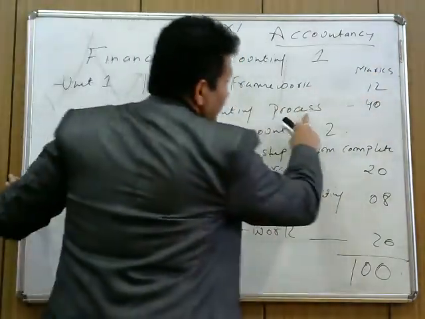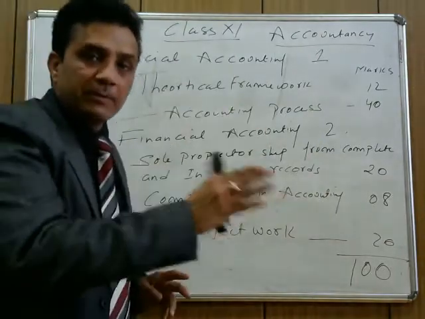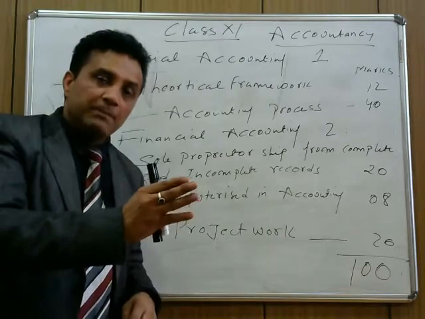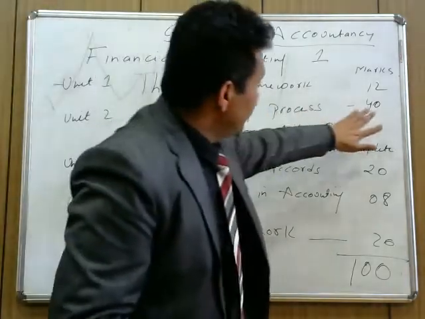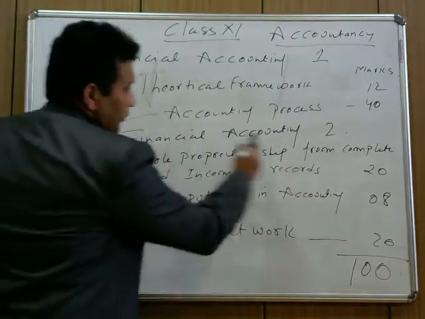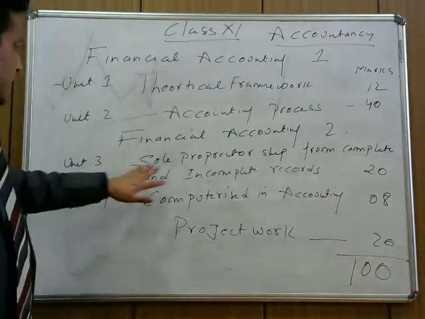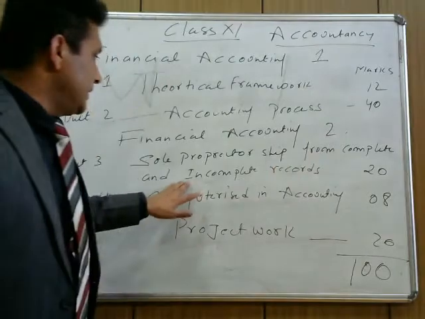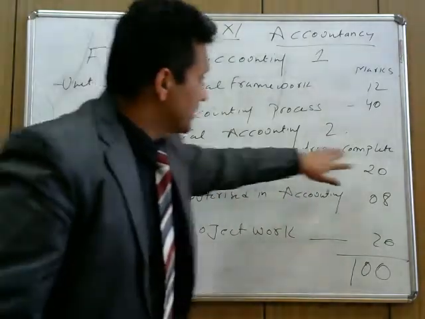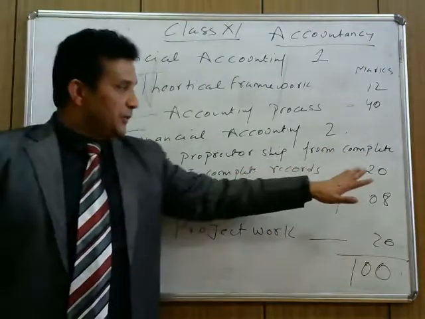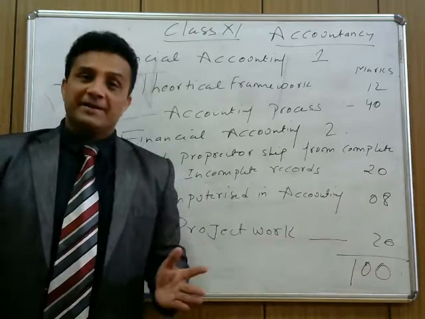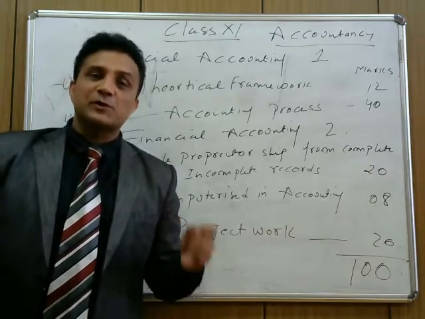Unit 2 is the accounting process. What are the different accounting processes? What are the different components which you require while doing a business? How we make different accountings. It's 40 marks. And the next is financial accounting 2, which contains sole proprietorship from complete and incomplete records. The financial statement of sole proprietorship from complete and incomplete records, we do it later on, is 20 marks. It's an important topic, how we make the financial statement for sole proprietorship.